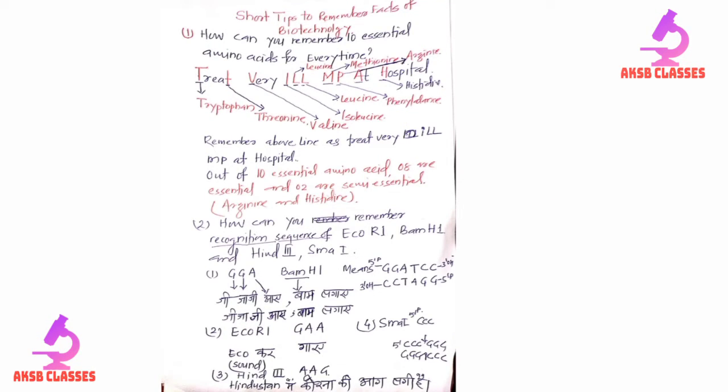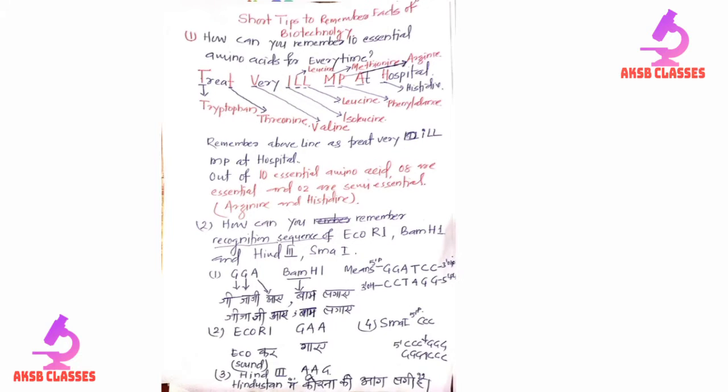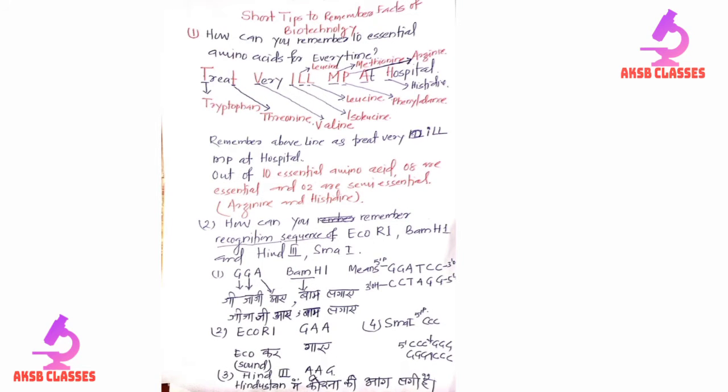Hello students, today I am going to discuss some facts related to biotechnology. The standard amino acids are coded by particular codons, and out of 20 standard amino acids, 10 are essential. So how can you remember the 10 essential amino acids? For this you have to remember one line: treat very ill MP at hospital.